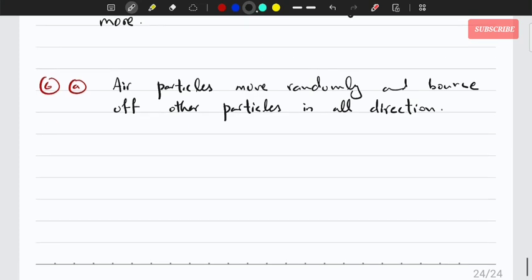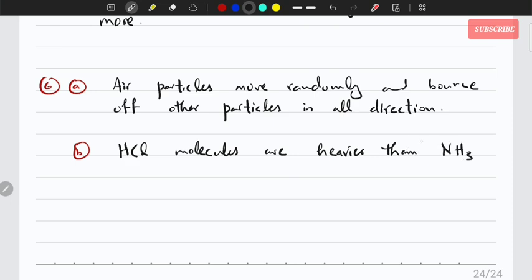Okay, then B, why do HCl particles move slower? Because HCl molecules are heavier than ammonia molecules. That's why they move slower.